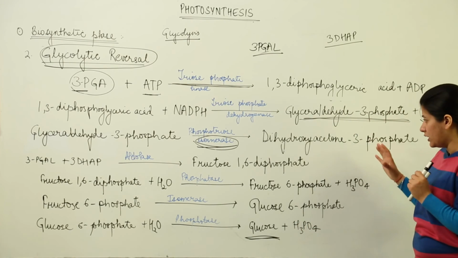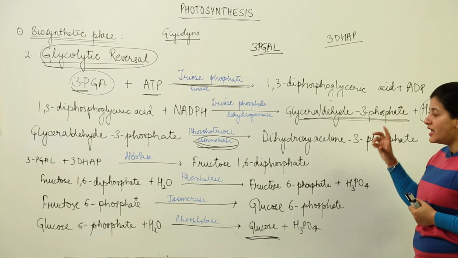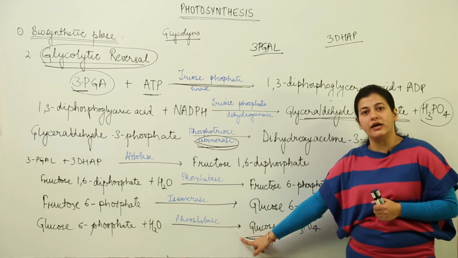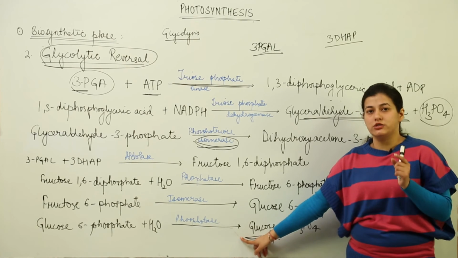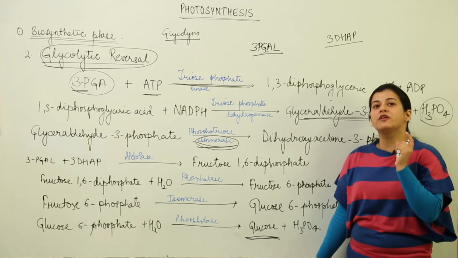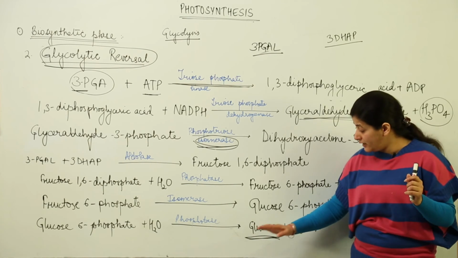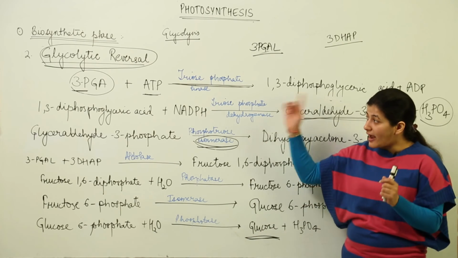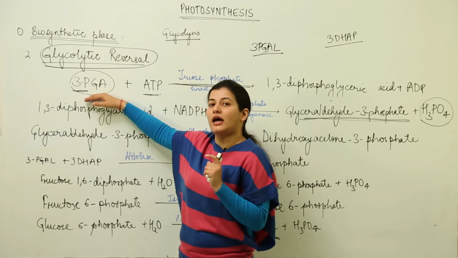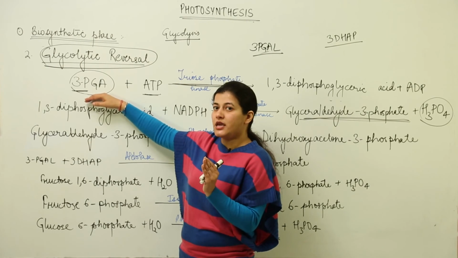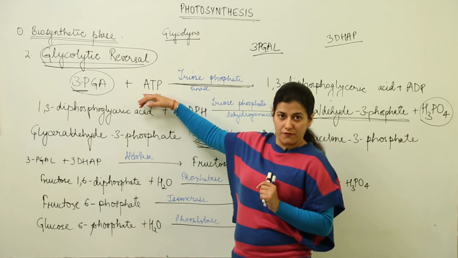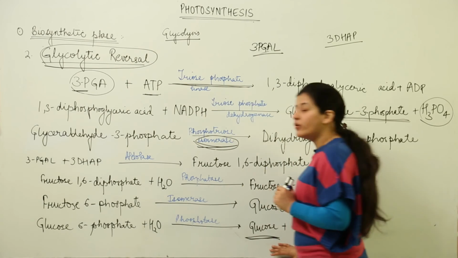Now we have to keep one thing in mind, that when we are talking about this particular outcome, there would be 6 molecules of carbon dioxide in the scenario. Please keep in mind that 6 molecules of carbon dioxide would be required for the ultimate formation of glucose. That means this 3-PGA would be the ultimate product of the carbon dioxide that would be fixed out of the 6. Initially, there would be 6 carbons fixed, and 3-PGAs would be formed, and later on we are going to have glucose.